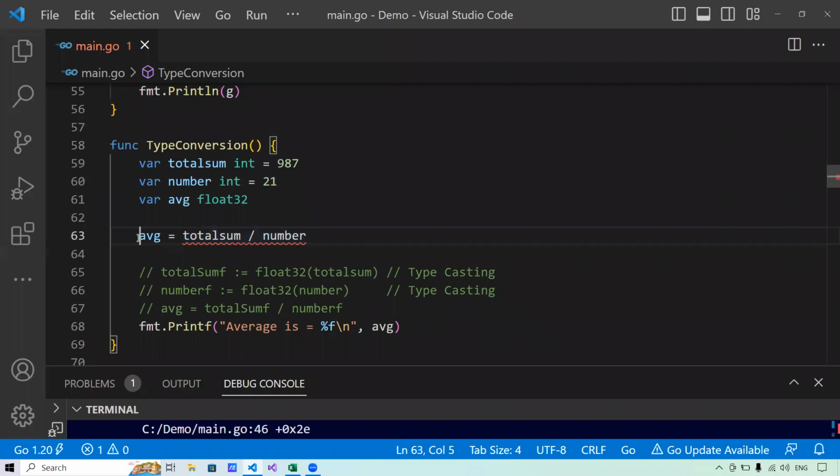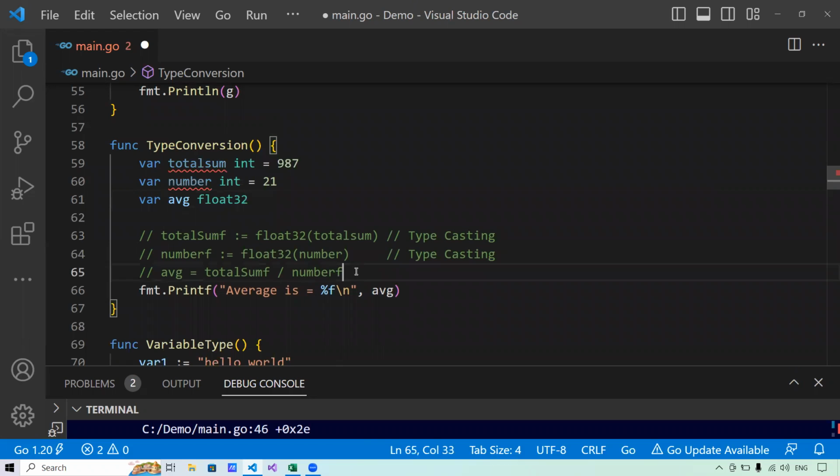Now, if I want to pull a value out of this arithmetic operation into a variable that is a float, either I have to convert these variables to float, or I have to make the result variable an integer because these are integer types. Let me show you by running the program.